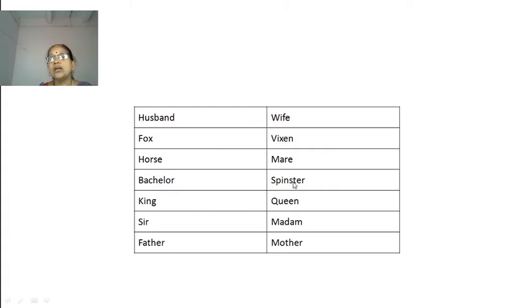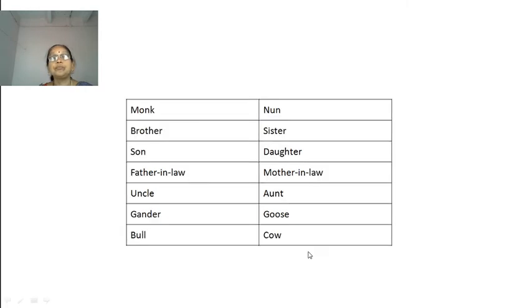Here, a girl who is not married. Okay. King, queen, sir, madam, father, mother, monk, nun, brother, sister, son, daughter, father-in-law, mother-in-law, uncle, aunt, gander, goose, bull, cow.